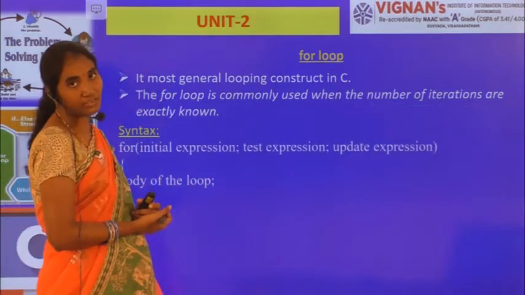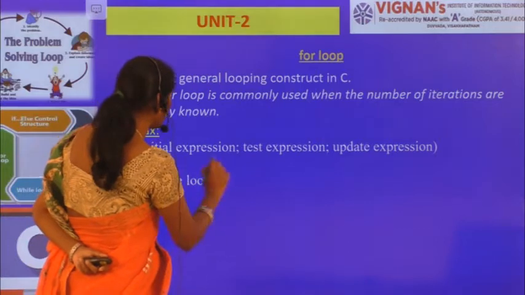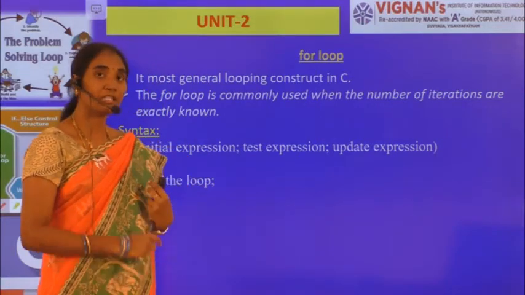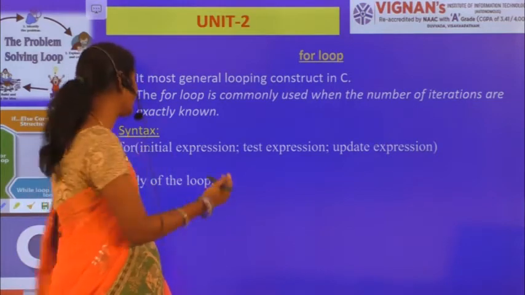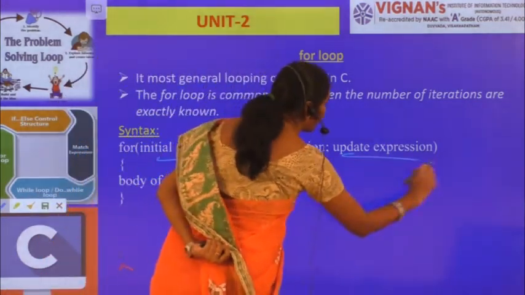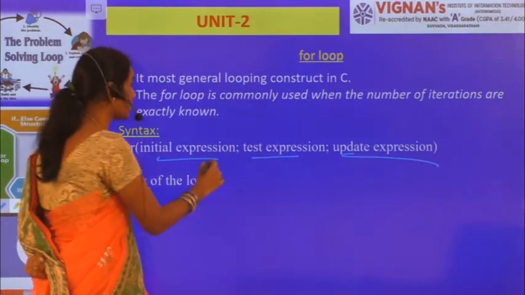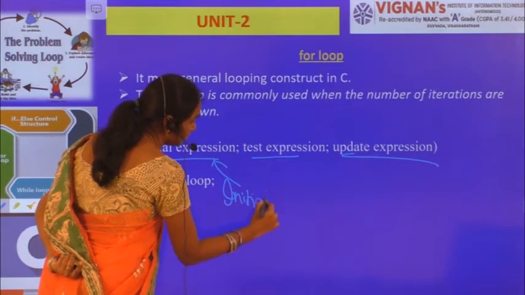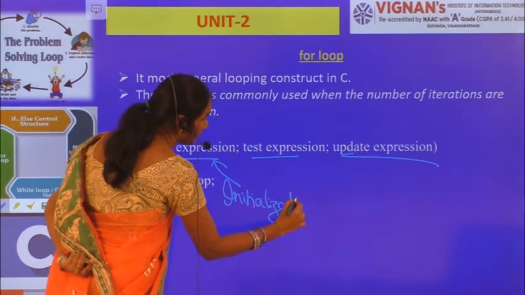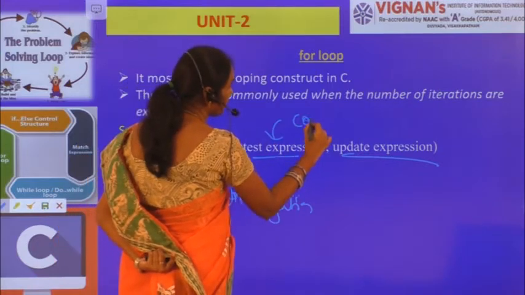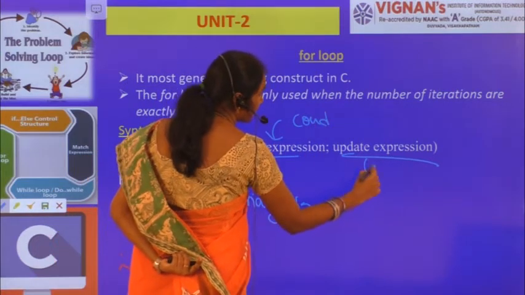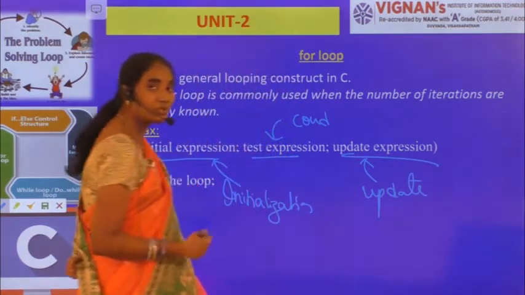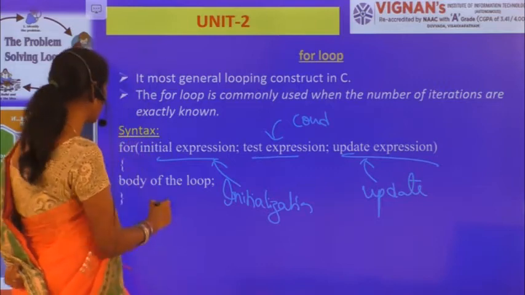Now this is the basic syntax for your for loop. Basically the for loop has three parts, three statements: initial expression, test expression, and update expression. The initial expression is used for initialization of the loop variable, the test expression is nothing but the condition, and the update expression is for updation, either to increment or decrement the loop variable, followed by the body of the loop.